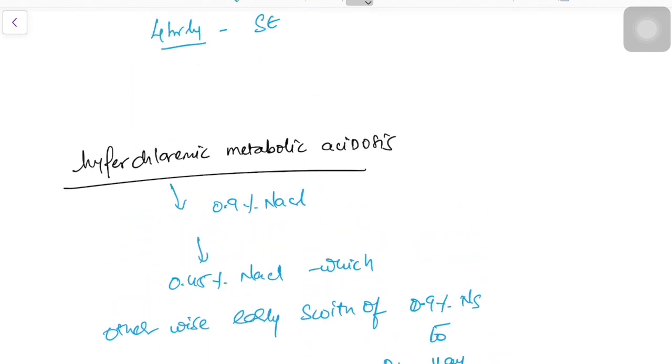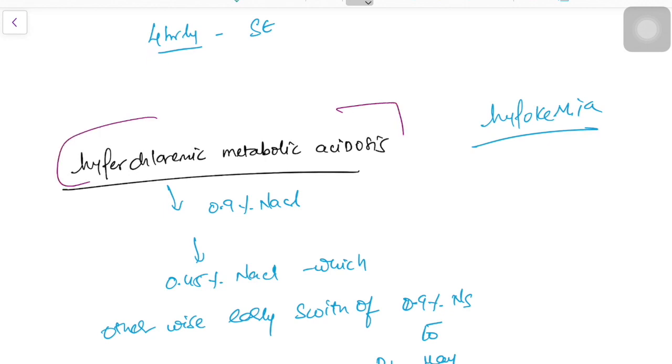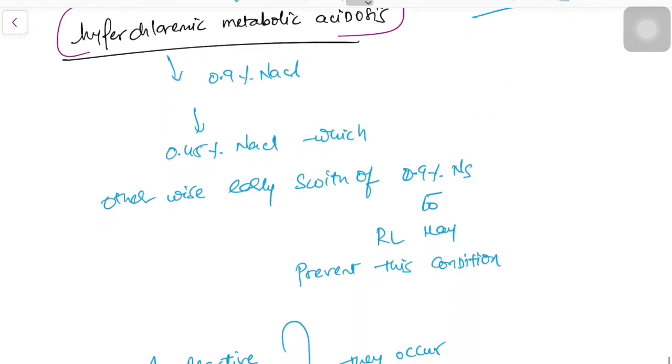What are the complications of the treatment? We are treating with fluid replacement therapy, insulin and all. What may be the complications? One of the complications, which we are already correcting, is hypokalemia, which can happen. And the second complication is hyperchloremic metabolic acidosis.